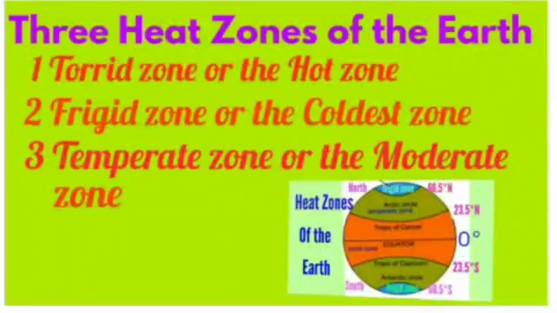There are three heat zones of the earth: torrid zone or the hot zone, frigid zone or the coldest zone, and third is temperate zone or the moderate zone. So, we'll start with the torrid zone. The word torrid means hot. It lies between the Tropic of Cancer and the Tropic of Capricorn. It is the hottest zone of the world.